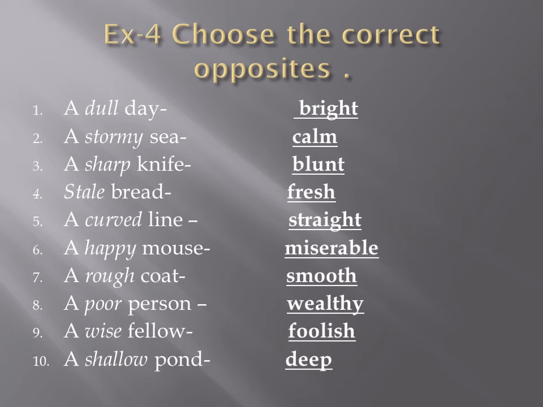Exercise 4. Choose the correct opposites. First, a dull day, bright. A stormy sea, calm. A sharp knife, blunt. Stale bread, fresh. A curved line, straight. A happy mouse, miserable. A rough coat, smooth. A poor person, wealthy. A wise fellow, foolish. A shallow pond, deep.